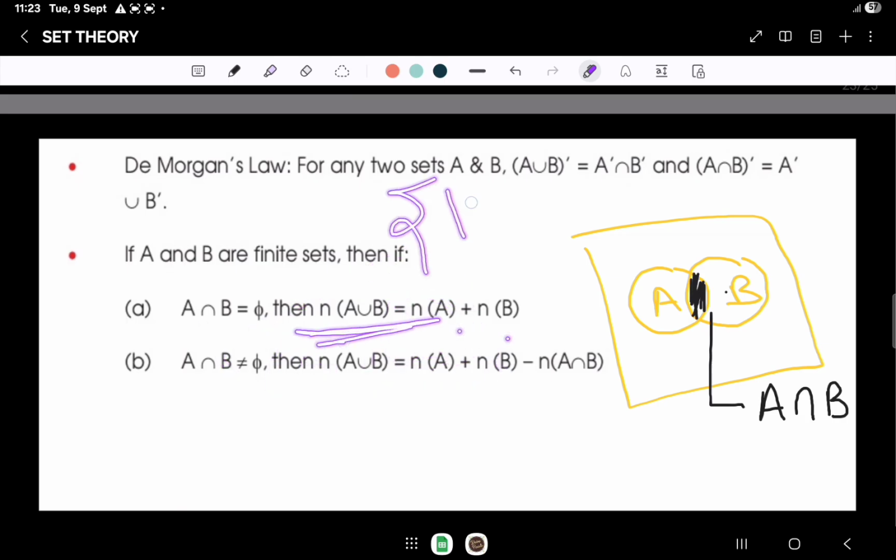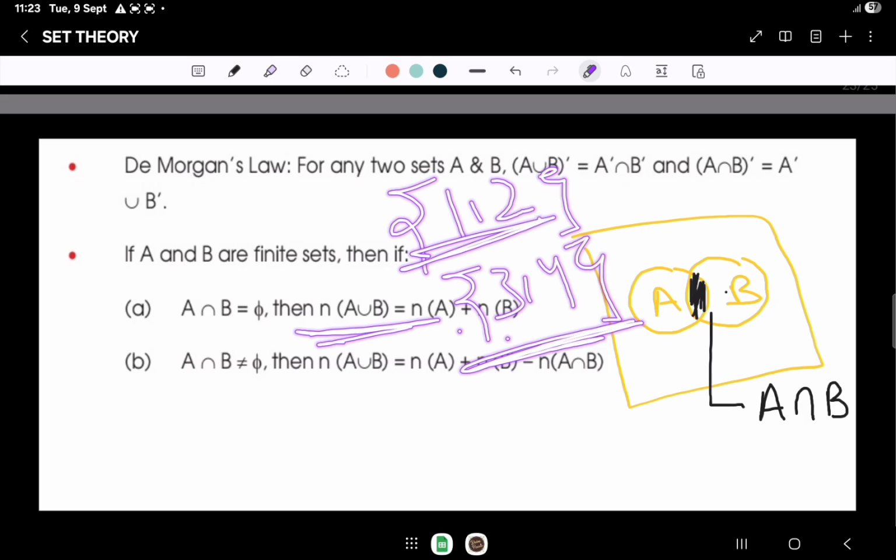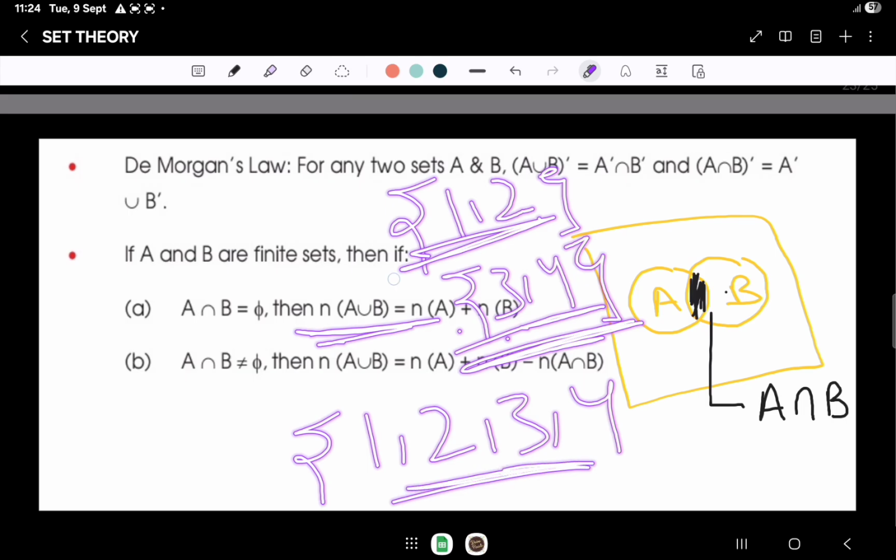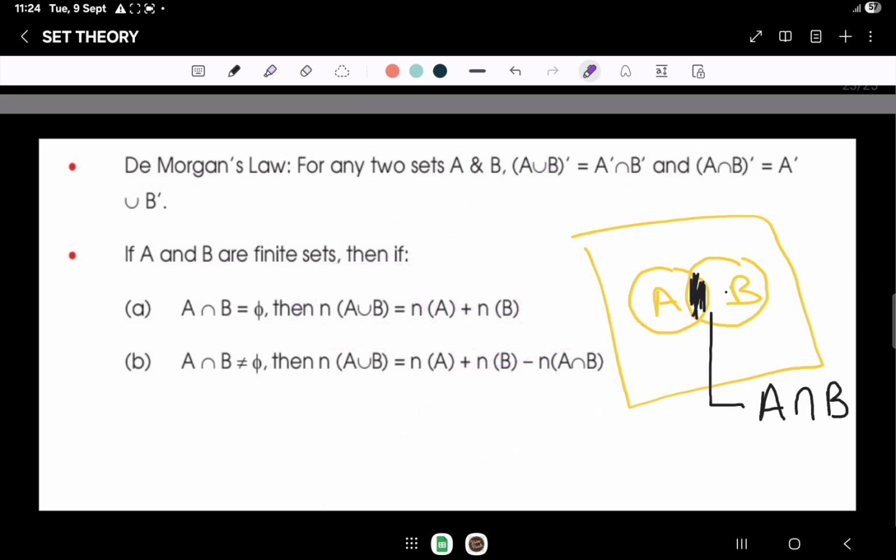For example, A equals 1 and 2 and B equals 3 and 4, meaning no common element, no intersection. If we take the union of this, then n(A) plus n(B) equals 1, 2, 3 and 4. At that time, we have n(A union B) equals n(A) plus n(B).